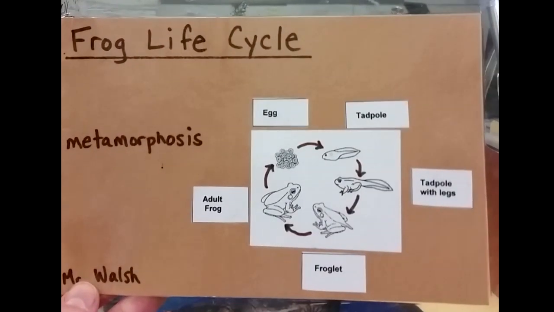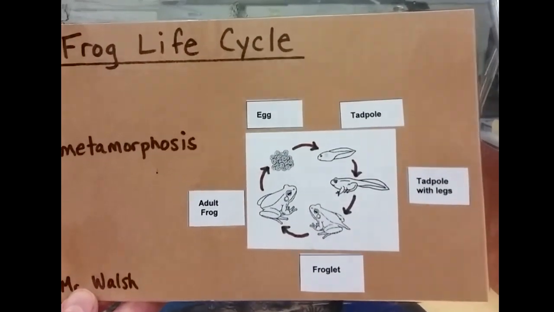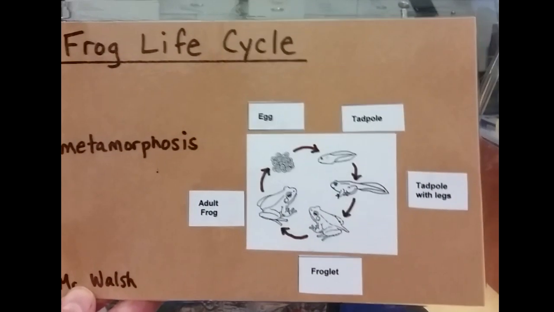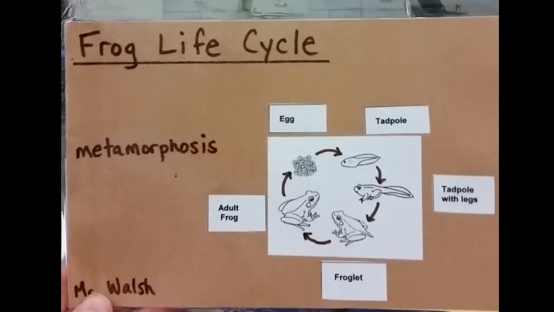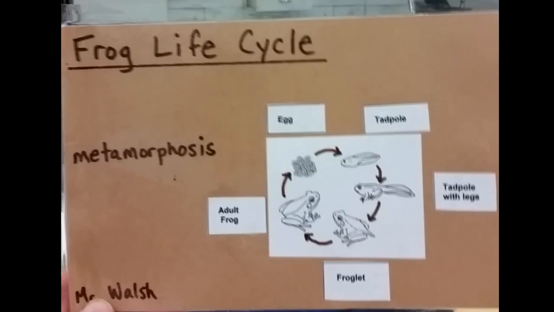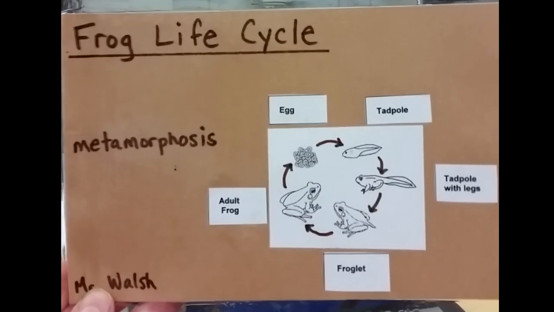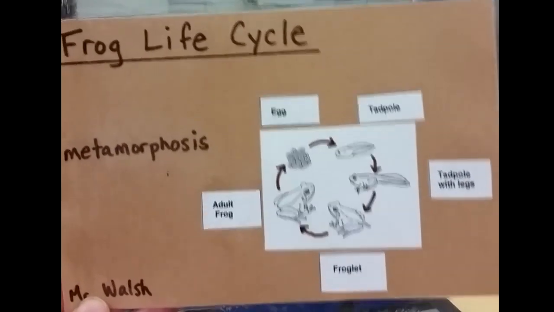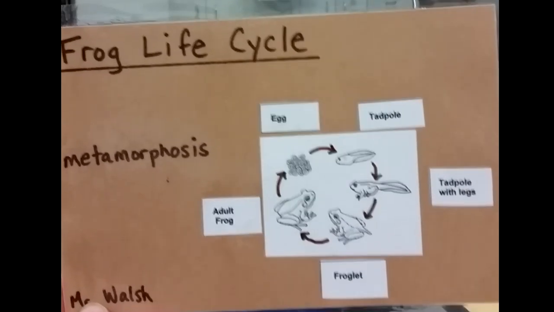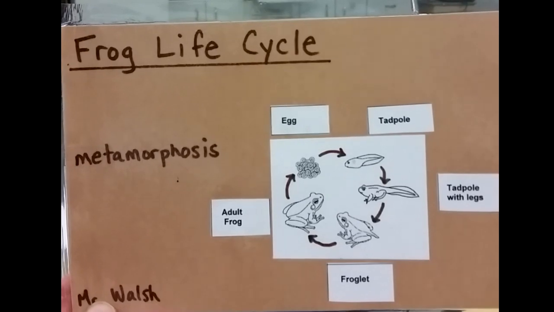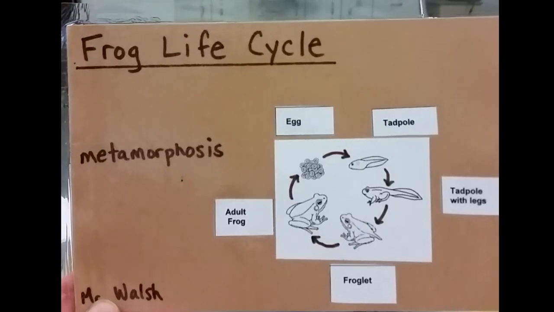Life cycle of a frog starts off as an egg, must be laid in water. The tadpole hatches, it breathes underwater like a fish using gills. It grows into a tadpole with legs. Then it grows into a froglet, which is a little froggy with a tail. And then when the tail's totally gone, it's an adult frog. And that is another example of metamorphosis because it's a big change.